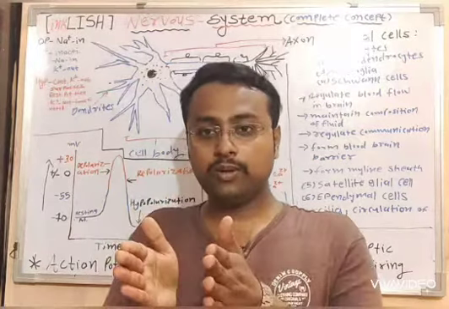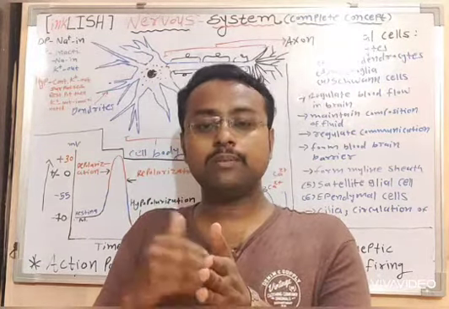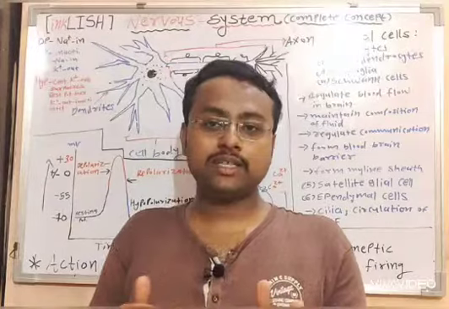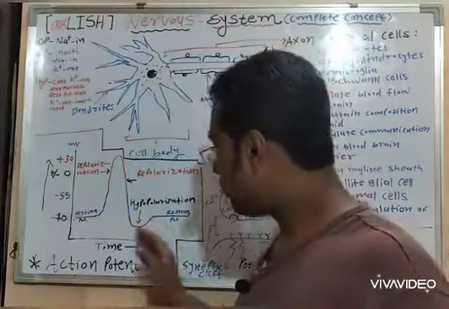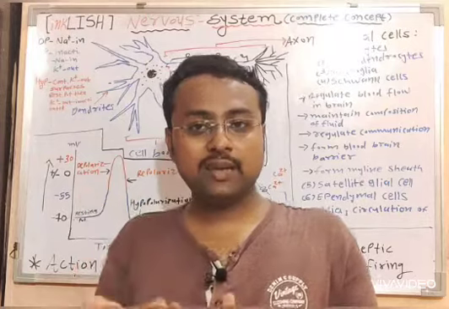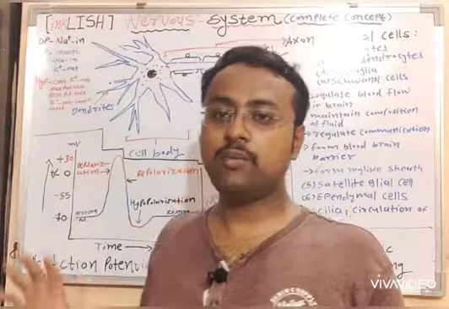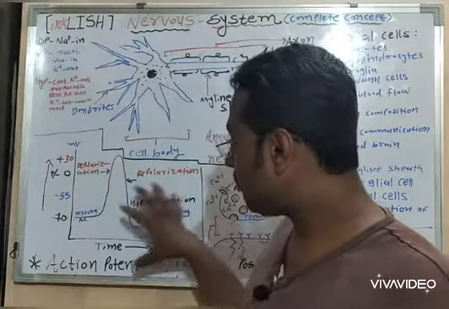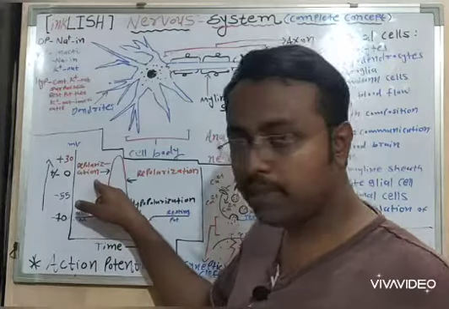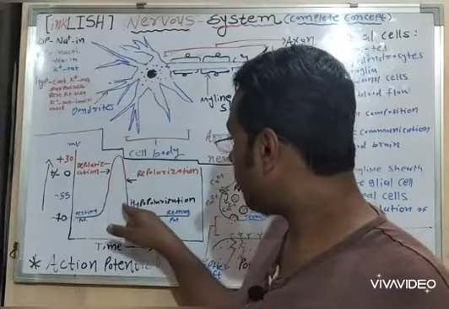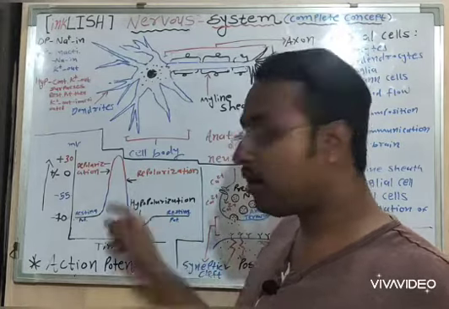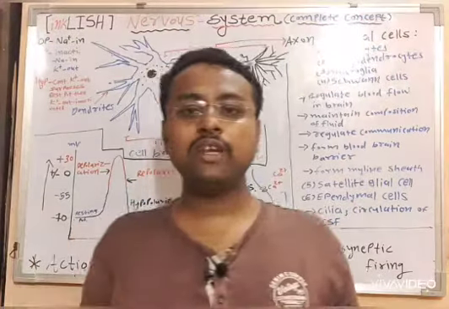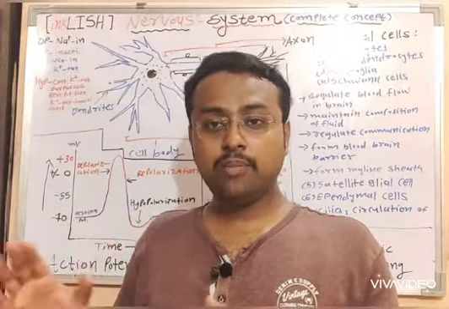Here the potassium ions will not move across the membrane, and all the ion exchange will stop. Gradually the membrane will establish its own resting potential after a few milliseconds. So this complete process, from resting potential to depolarization to repolarization, and from repolarization to hyperpolarization, and then again resting potential, all these phases are called the action potential.